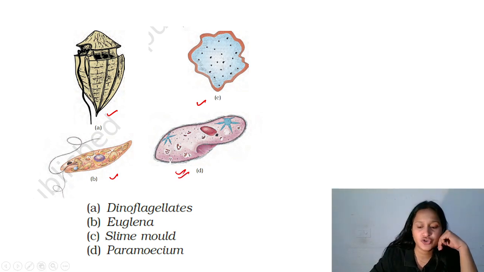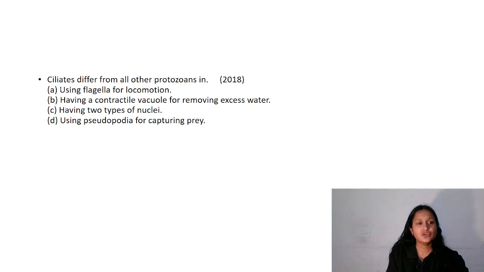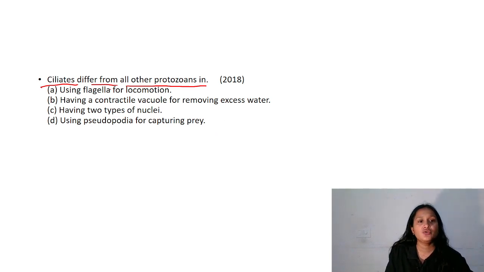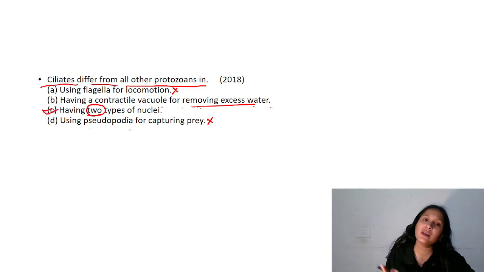Now moving to your questions. See, the first question is: ciliates differ from all other protozoans. Okay, how is the ciliated protozoan Paramecium different from all other protozoans? So this I already told you. Using flagella for locomotion? No, they don't have flagella. Using pseudopodia? No, they don't have pseudopodia. Having a contractile vacuole for removing excess water? This is present in all the protozoans. Having two types of nuclei, one is macronucleus, the other one is micronucleus. So in this way, the ciliates are different from all other protozoans.